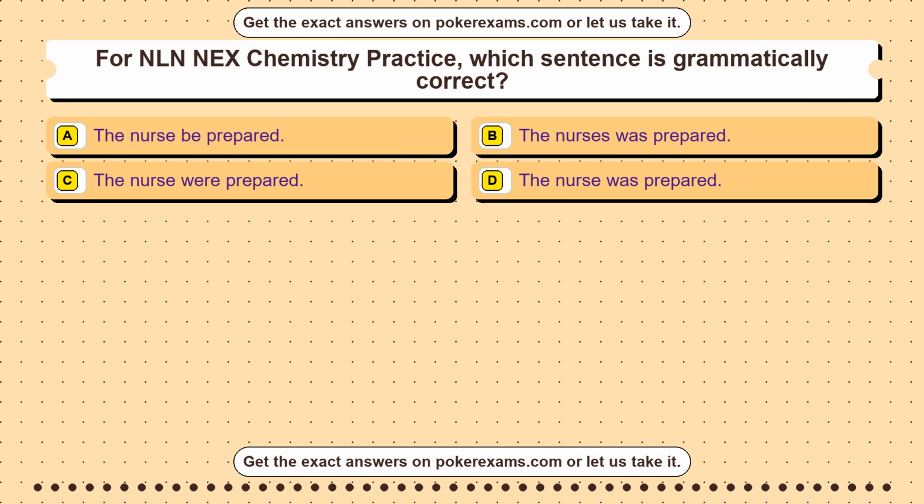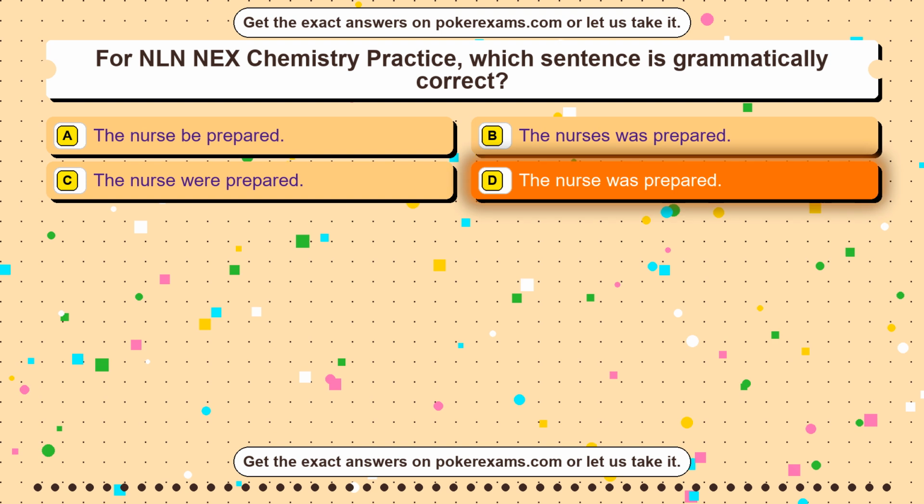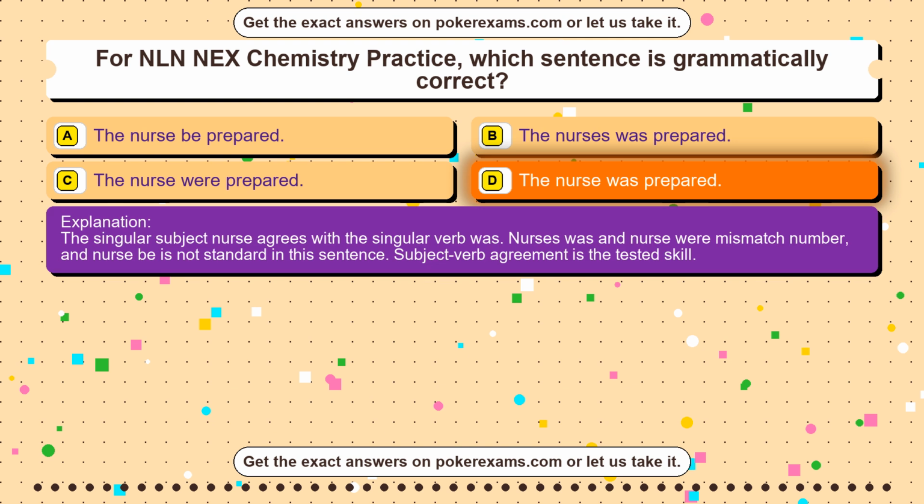Question 32. For NLN NEX Chemistry Practice, which sentence is grammatically correct? Option A. The nurse be prepared. Option B. The nurses was prepared. Option C. The nurse were prepared. Option D. The nurse was prepared. The correct answer is option D. The nurse was prepared. The singular subject nurse agrees with the singular verb was. Nurses was and nurse were mismatch number, and nurse be is not standard in this sentence. Subject-verb agreement is the tested skill.